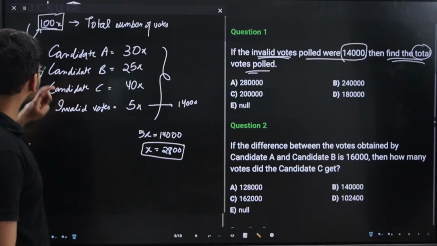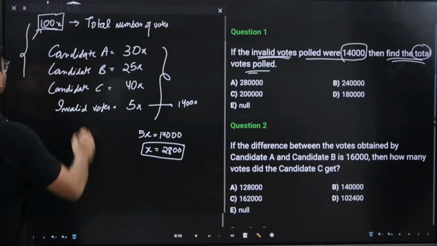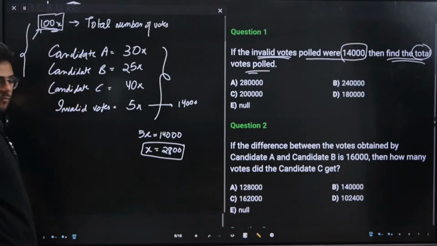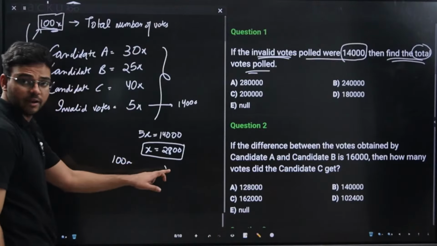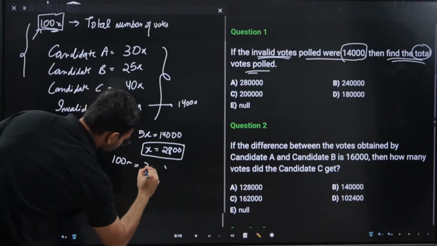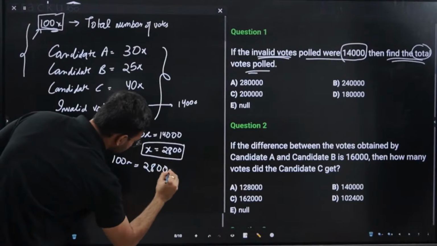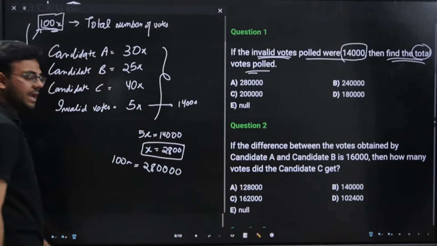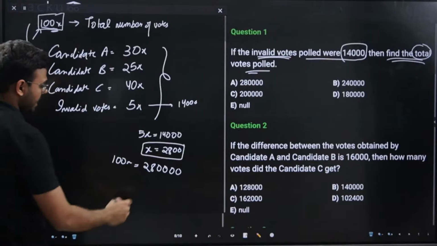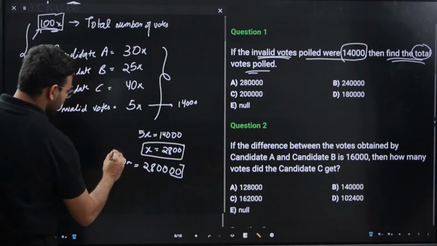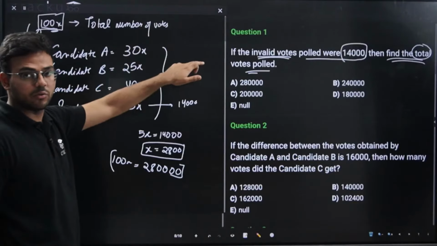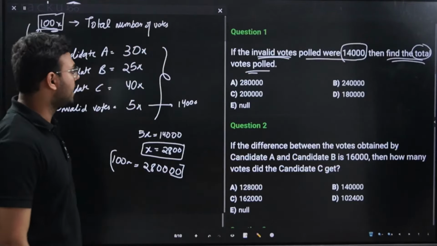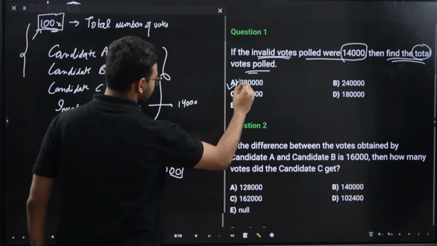Now, what is the total number of votes? It is 100x. If x is 2800, 100x will be 2,80,000. Be clear with this: for this particular question, the total number of votes is 2,80,000, and therefore option A will be the correct answer.